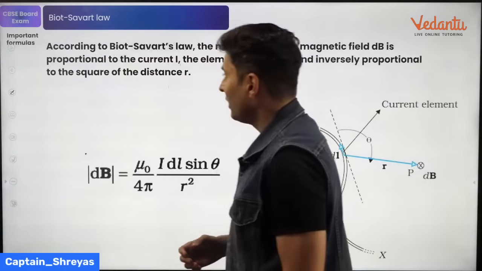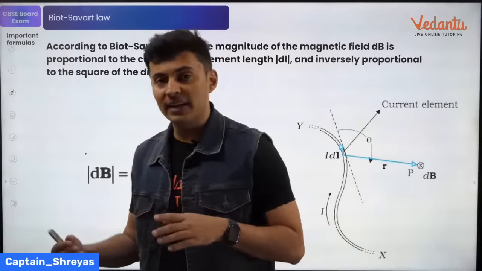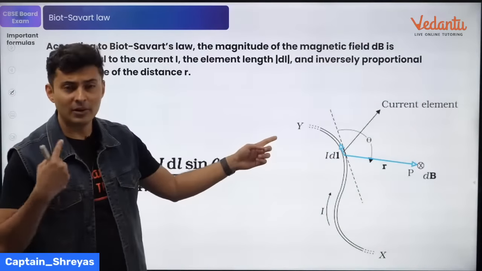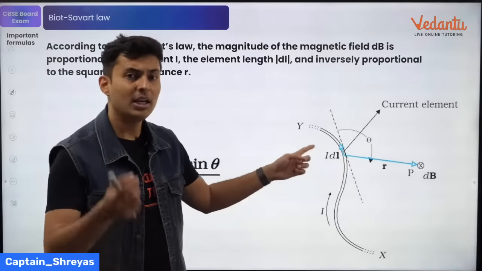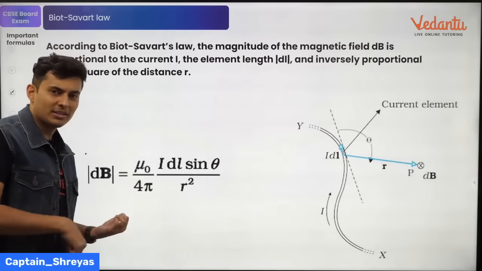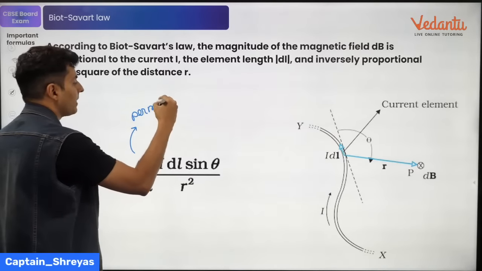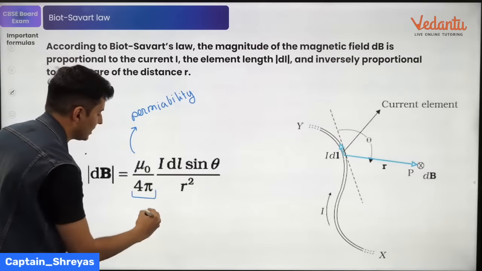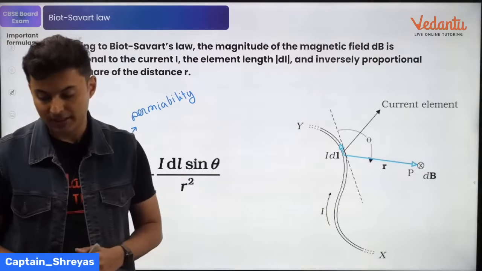Who knows? Next important thing, Biot-Savart's law. This law tells you how to find the field due to a current carrying wire. Any current carrying wire will create a magnetic field around it, yes or no? The formula for that is given by mu naught by 4 pi. Now you will be like, sir, what is this mu naught? It is nothing but the permeability of free space. This value as such is 10 to the power minus 7. Okay, so that is the value of that.